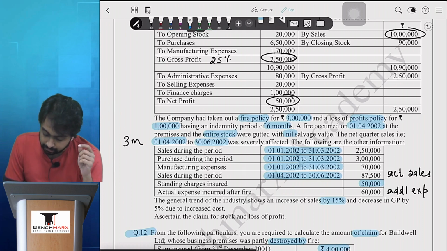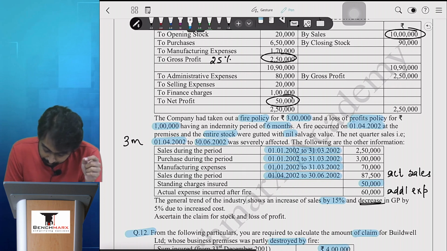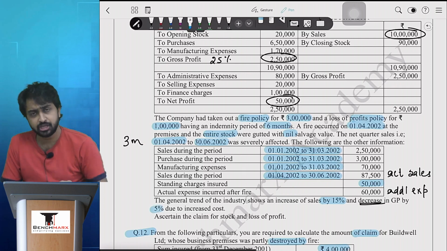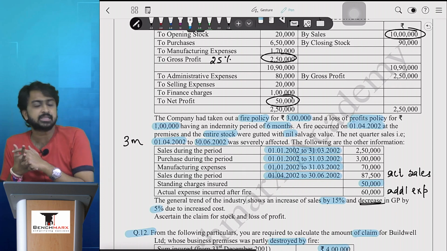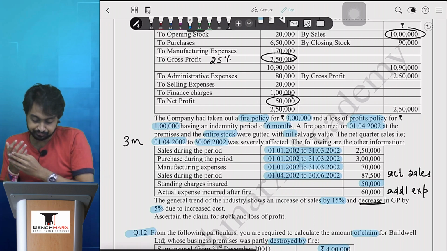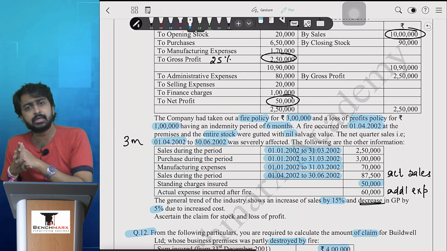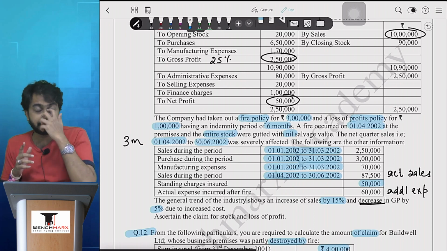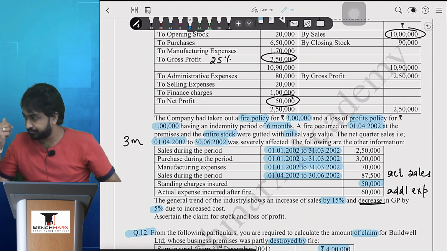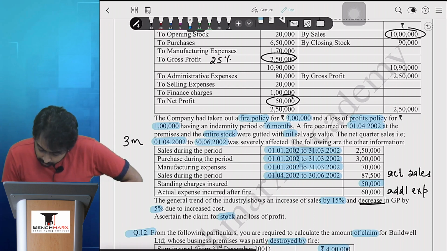General trend of 15% volume and a decrease. ध्यान देंगे अपन. This is a decrease of GP by 5% due to increased cost. So decrease of 5% GP is nothing but GP adjustment in loss of profit, and अपना general trend 15% is nothing but again volume adjustment in again my loss of profit का format. ठीक है. Find out the claim for loss of stock and loss of profit.